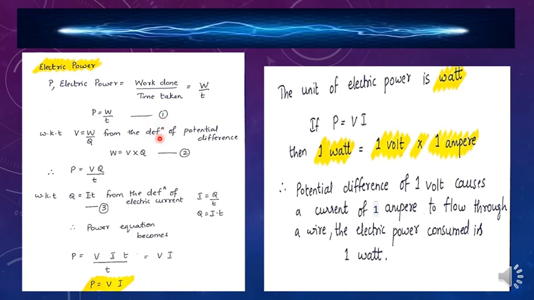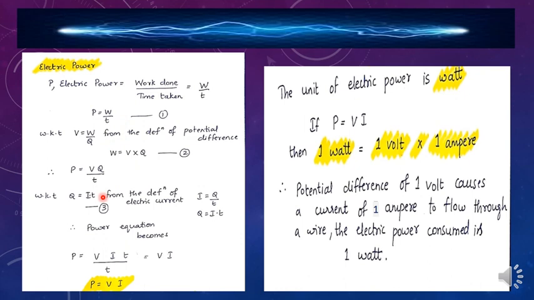All of you studied potential difference, isn't it? Do you remember what is the formula for that? V is equal to W by Q. From this, you can modify and write W is equal to V into Q. Give it as equation number 2. Now, if you consider P is equal to W by T, and replace W with V into Q, it is going to be like this. That is, P is equal to VQ by T. In the place of W, we are writing it as VQ.